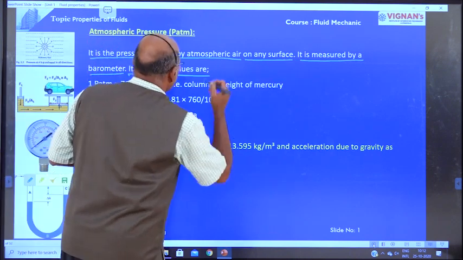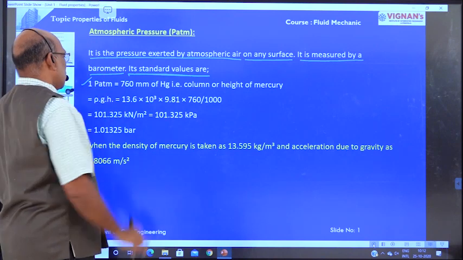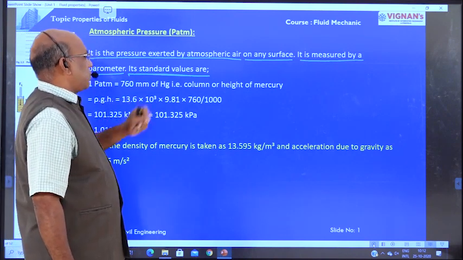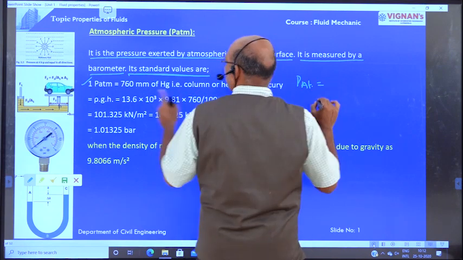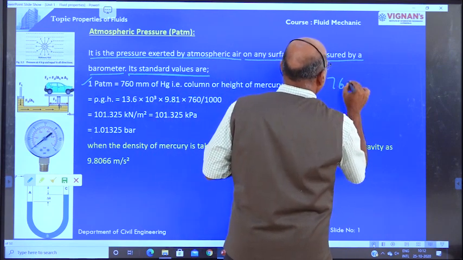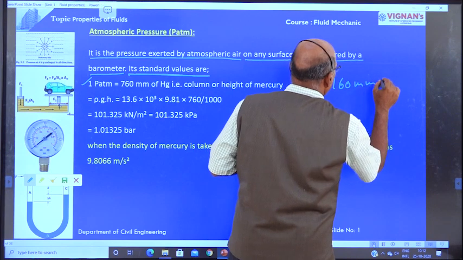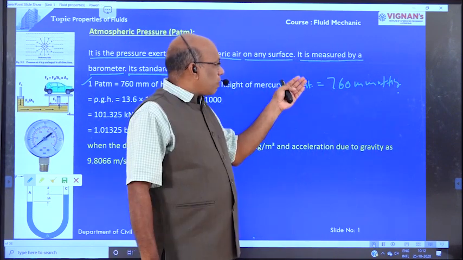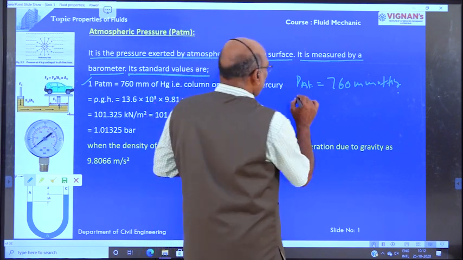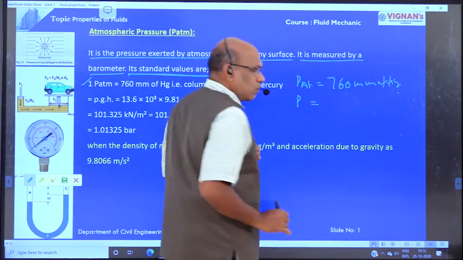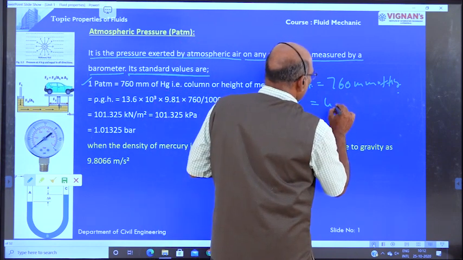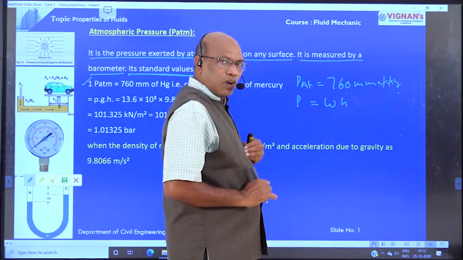Its standard value is 760 mm of Hg, that means millimeters of mercury. This is the pressure head. Atmospheric pressure is equal to the pressure head, and this is the standard formula.